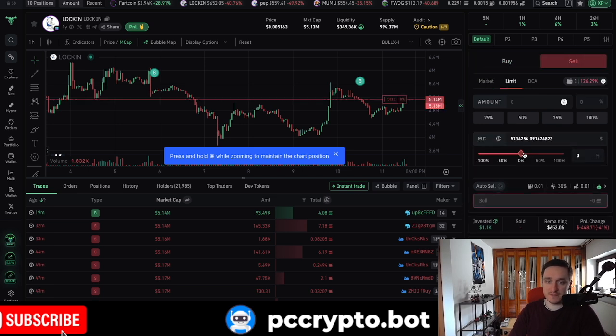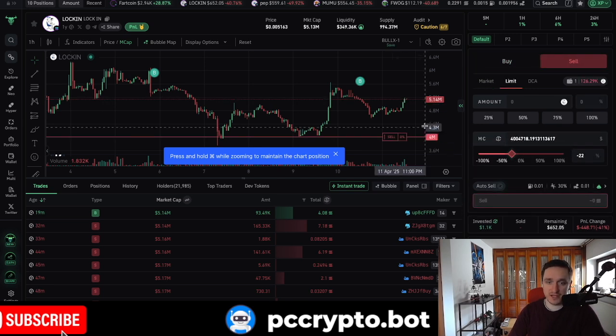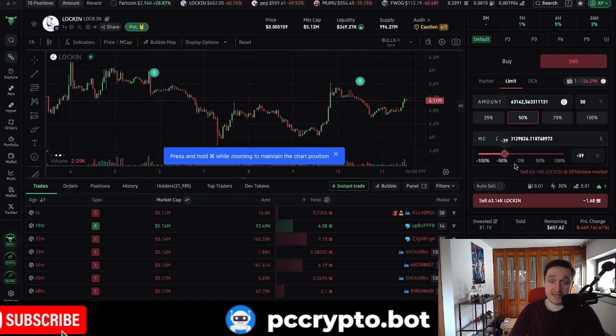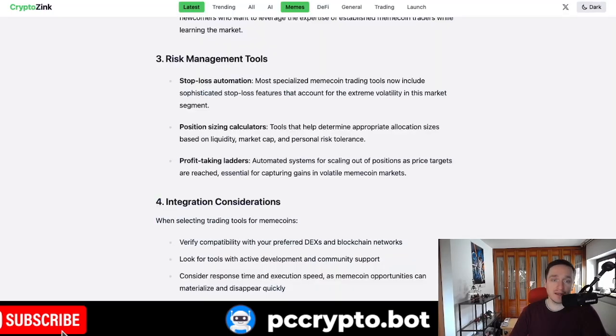For example, I could limit sell some amount if the price goes down 40%. Sometimes it's really important, especially if you're trading larger memes that are on a downturn and you want to exit quickly. But usually, the stop loss for meme coins is actually zero, because some of the falls are really fast.